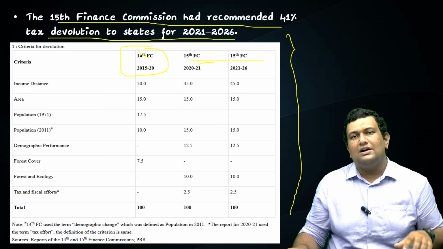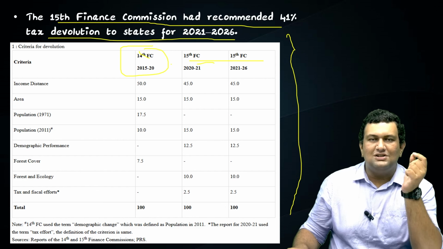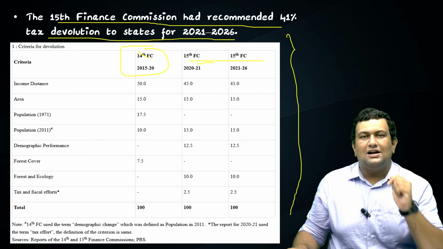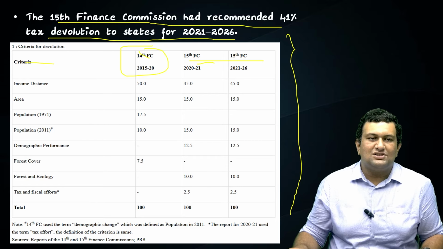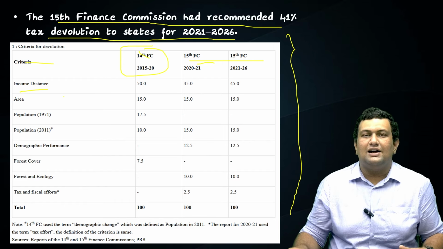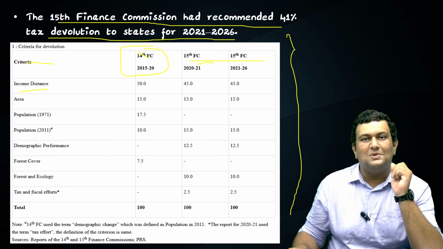When you get those recommendations, you will probably also get a similar chart in the newspapers. Try to see which has the highest weightage. You can also expect a question like, apart from income distance, which criterion has the second highest weightage? Such questions can be asked. So wait for the 16th Finance Commission recommendations.